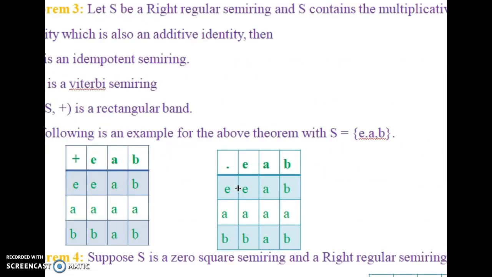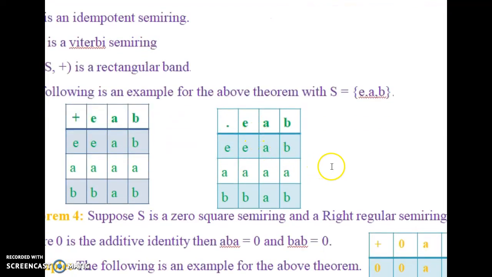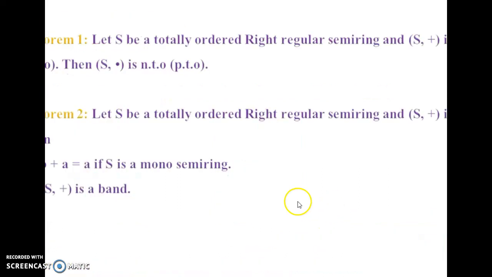We have also taken a right regular semiring with additive and multiplicative identity and framed an example and proved that it becomes a Viterbi semiring and an idempotent semiring, and the additive semigroup becomes a rectangular band. We imposed totally ordered in the next section of right regularity, and we applied S plus PTO on totally ordered right regular semiring, and we obtained different outcomes.